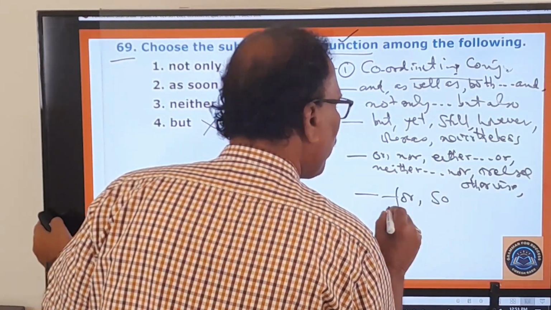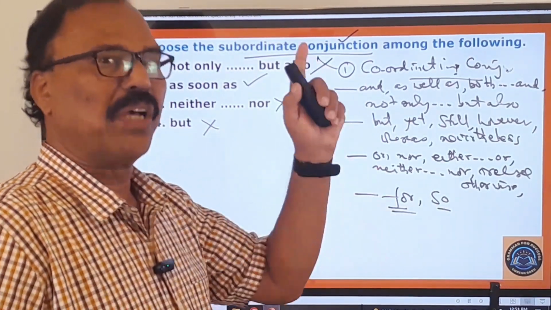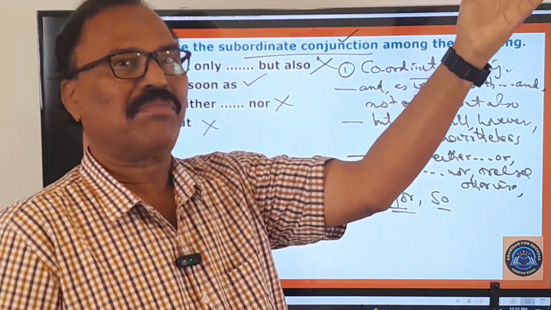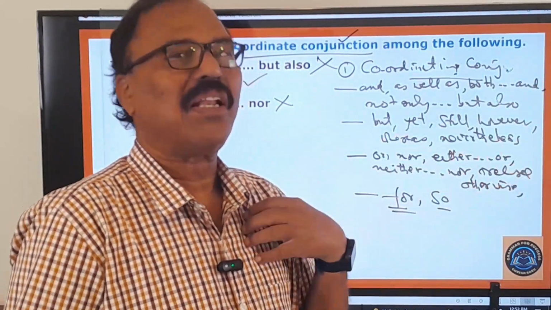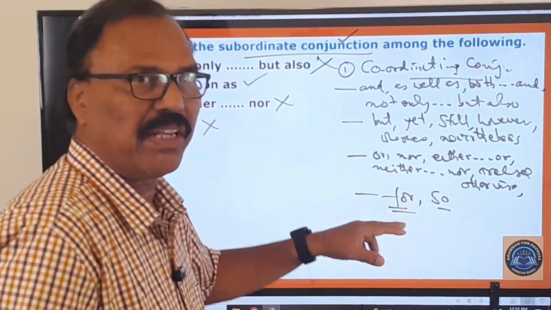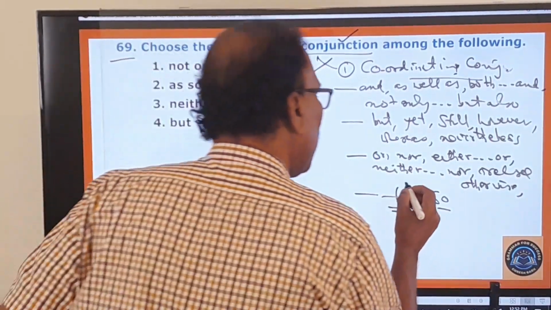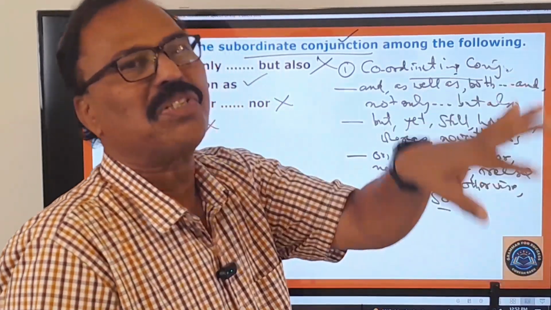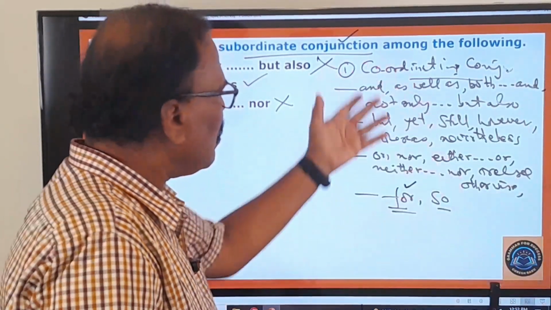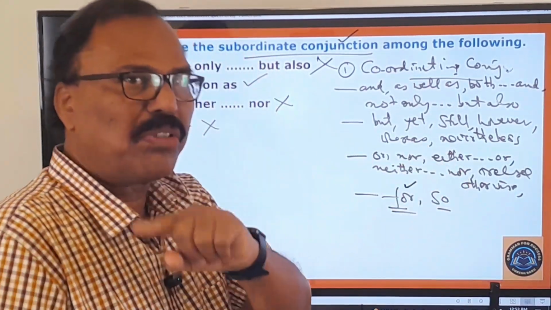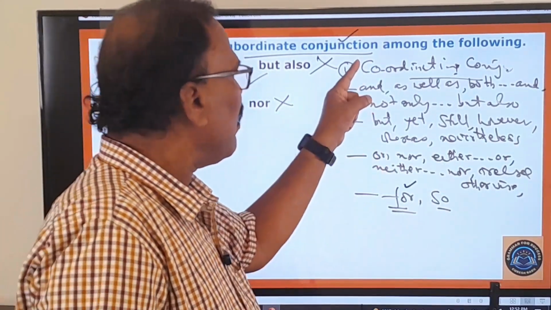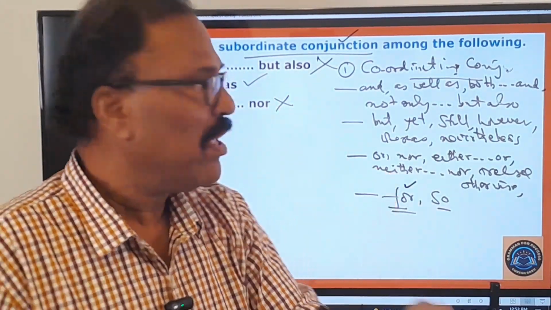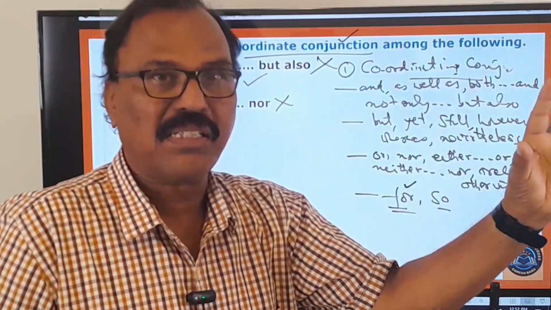And the last ones are for and so. It's not a preposition. For means endukanaga. So, we respect him very much, for he is a noble man. మేము అతన్ని చాలా గౌరవిస్తాము. For, endukanaga, he is a noble man. So for is used in that way between the two sentences. It means endukanaga in Telugu. And: he worked very hard, so he is very much tired. So, anduvalla. All these are coordinating conjunctions. And one important thing I would like to tell you for your information: these coordinating conjunctions make the compound sentences. With these conjunctions, compound sentences are formed.